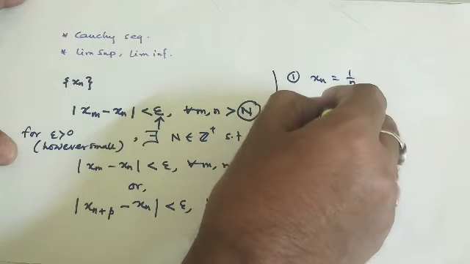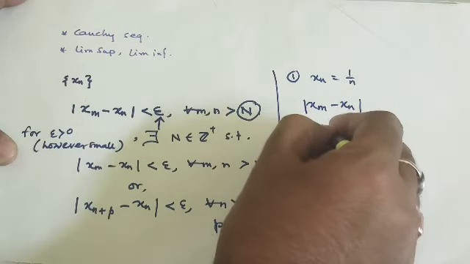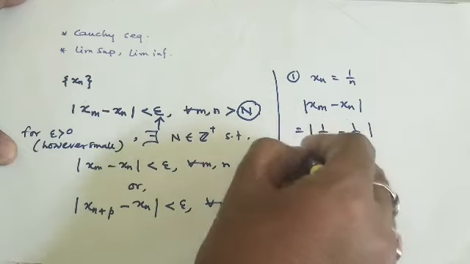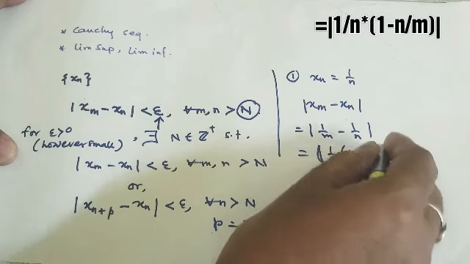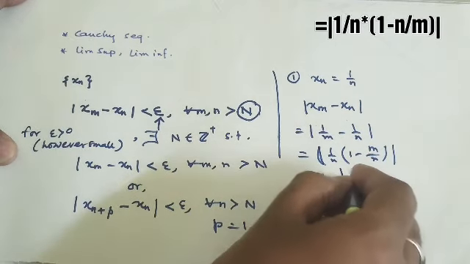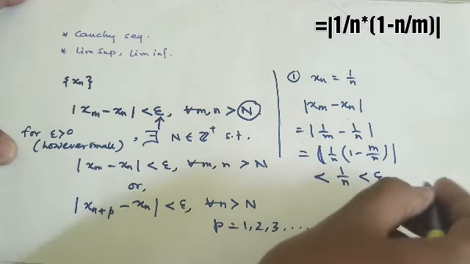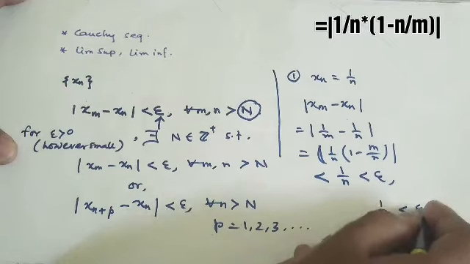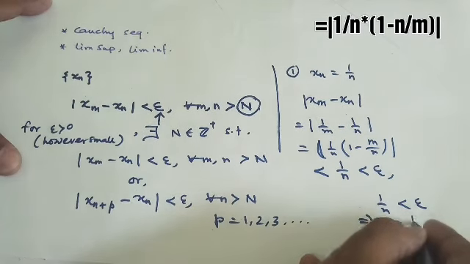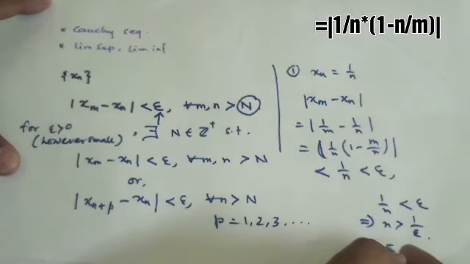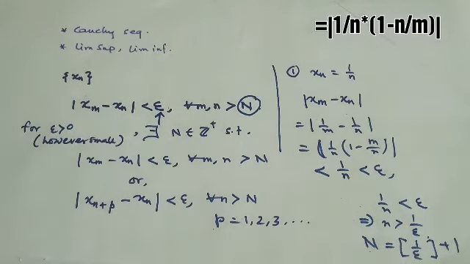Try to find the difference xm minus xn and take 1 by n common, so it will be 1 by n times (m minus n), and that part can be made less than 1 by n. If we take 1 by n less than epsilon, then what are we getting? Look at 1 by n less than epsilon. This will imply n greater than 1 by epsilon. So if we take N equals the floor function of 1 by epsilon plus 1, that belongs to the set of natural numbers.